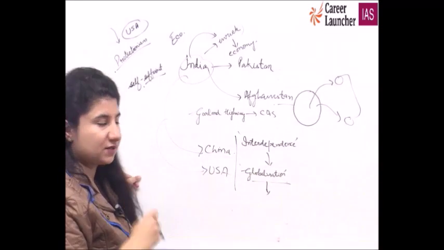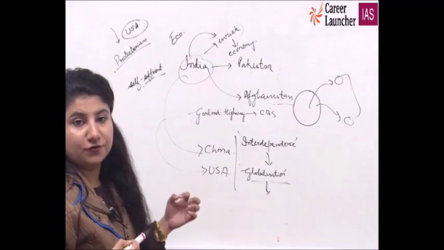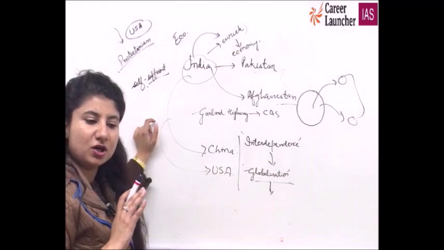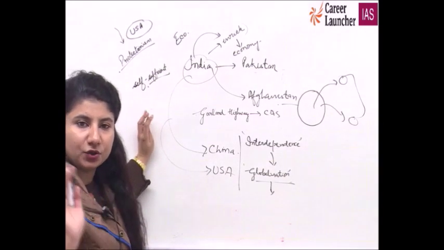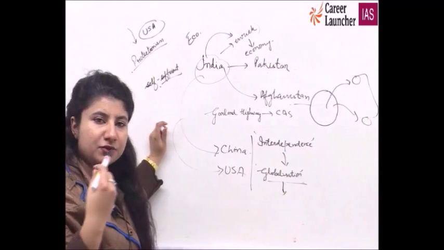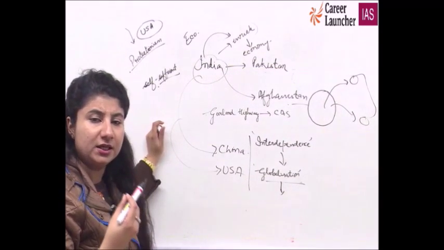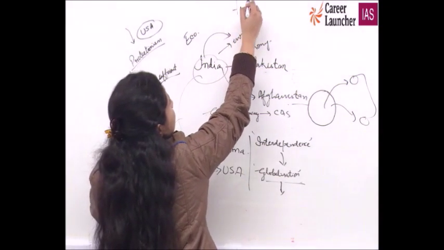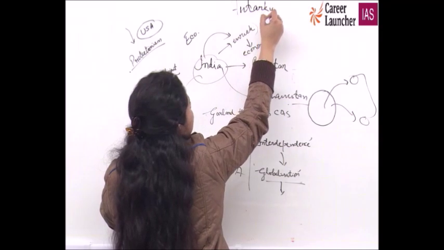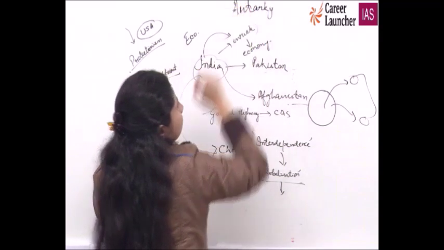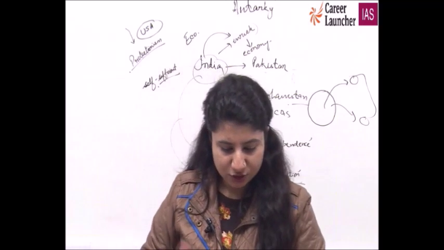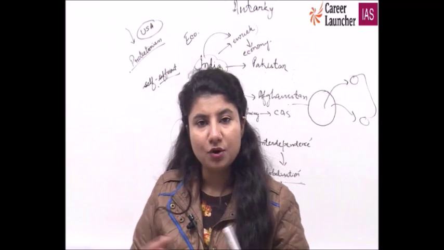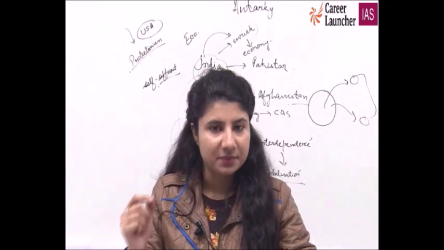completely self-sufficient. But in case any economy comes up which claims, I am self-sufficient, I am an economic system which is not at all dependent on anybody, my demand and supply can be met through my own resources, I have a completely good, great system of economy, that kind of system is known as autarky. So A for apple is the right option. Clear? It should be. These things are very important and we need to interconnect them with each other. That's the main idea behind them.